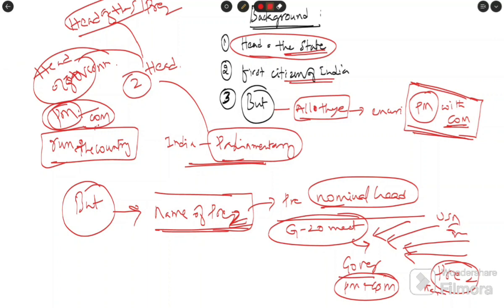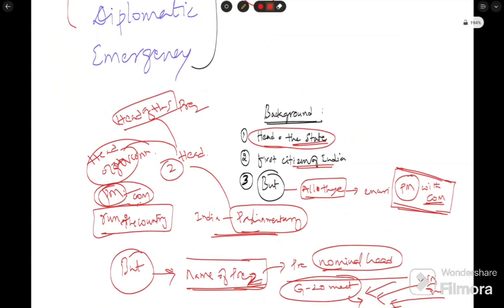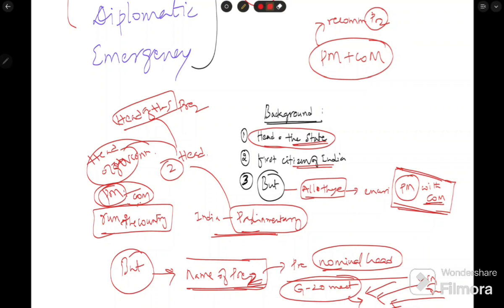Why is this like this? Because India's system is a parliamentary system of government. So overall, at the end, we need to understand that all the powers given to the president are exercised by the president on the recommendation of the Prime Minister with the Council of Ministers. They actually exercise the powers and guide the president to exercise this power or do it in this way.